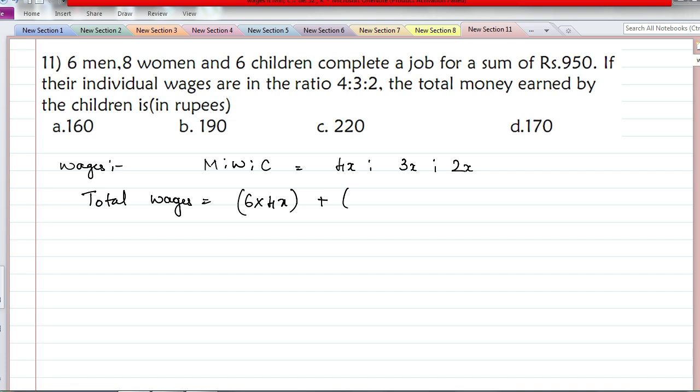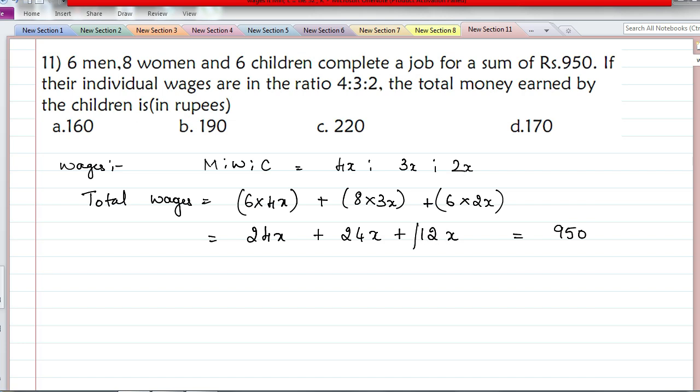6 men, each person gets 4x rupees as salary, so 6 into 4x. 8 women are there, each woman gets 3x as wages, plus 6 children are there, each child gets 2x as wages. Now add all this: 24x plus 24x plus 12x, and this total is equal to 950 rupees. You will have to find out the total money earned by the children.